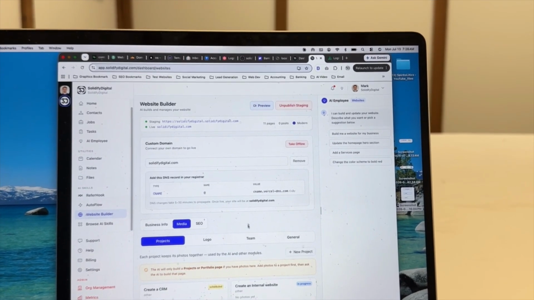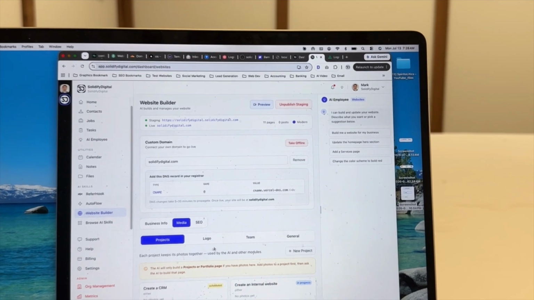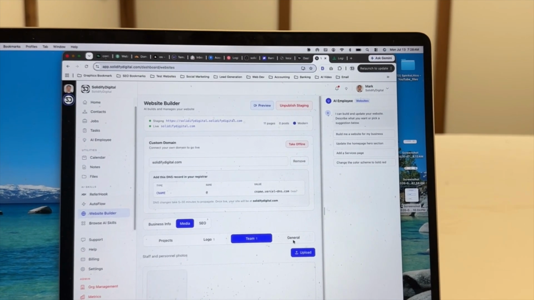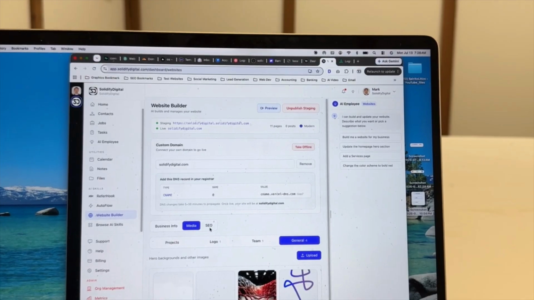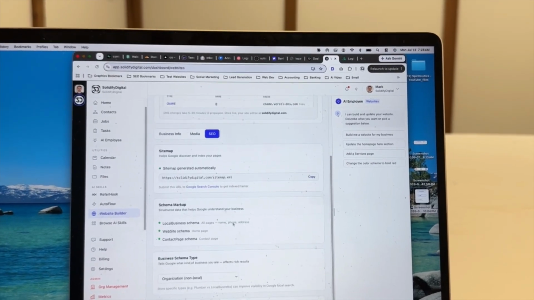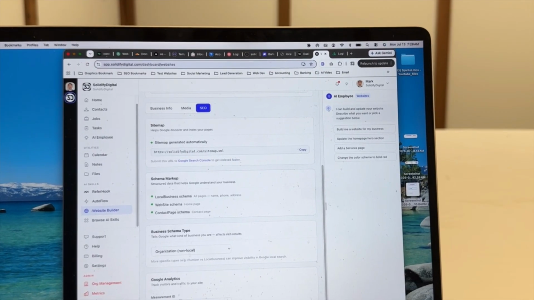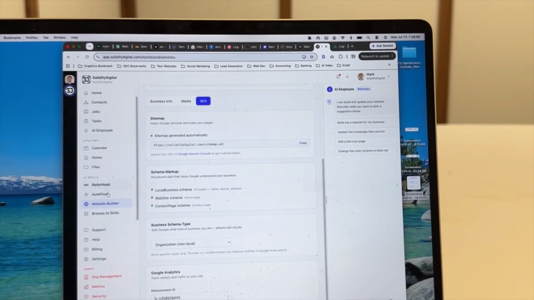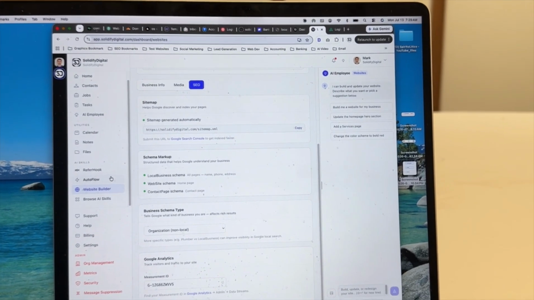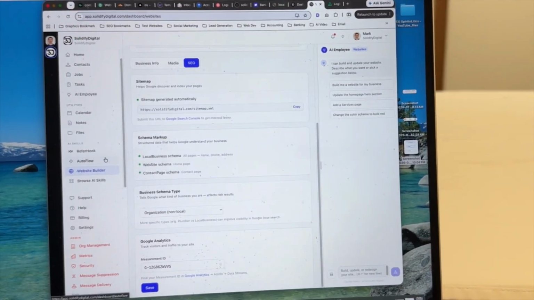There's a media file in here where you can put your media, before and after pictures, general, team. SEO features are in there. I even put Google Analytics in here, which is pretty cool. And basically that's it. That kind of gives you an overview of what I've created so far.